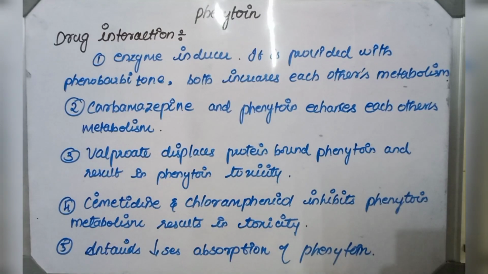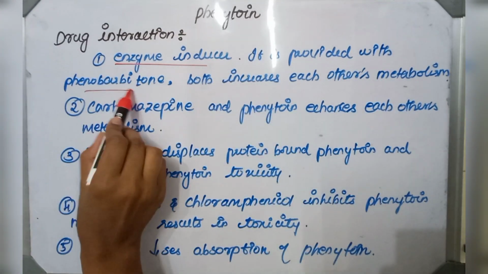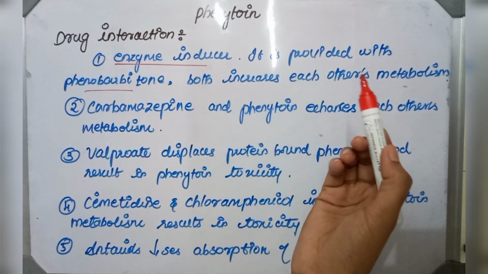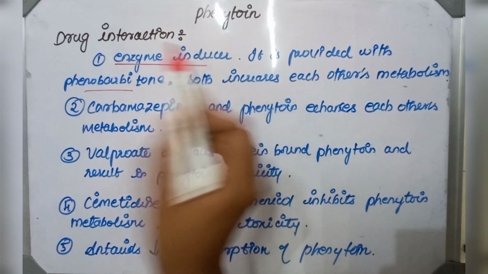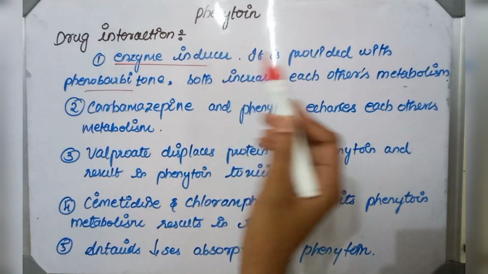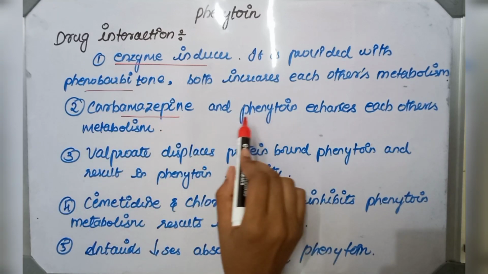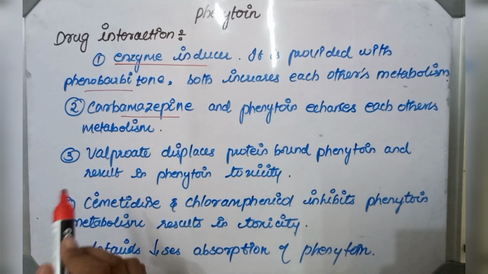Next topic is drug interactions. Phenytoin is an enzyme inducer. If phenytoin is given with phenobarbital, they can both alter each other's metabolism; in fact, phenobarbital inhibits the metabolism of phenytoin and results in toxicity. Then carbamazepine and phenytoin in combination enhance each other's metabolism.